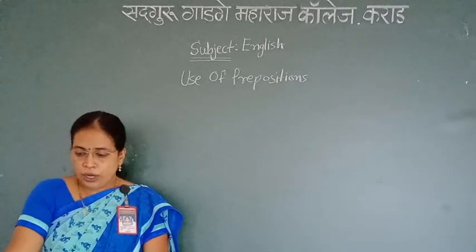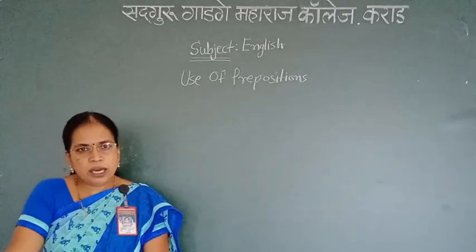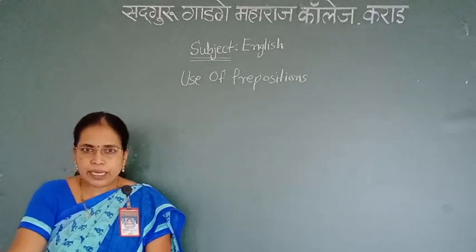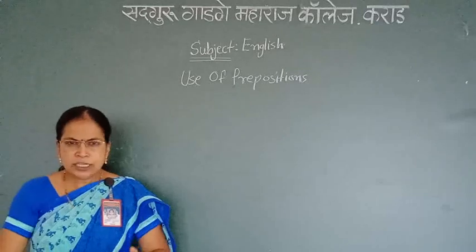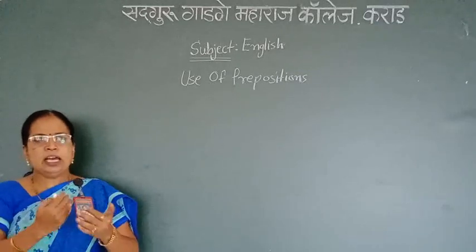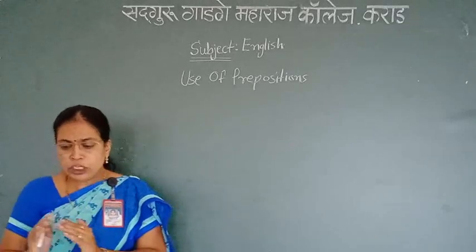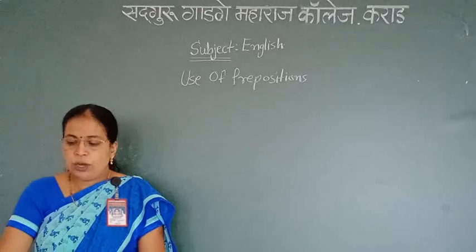Rajni danced with Rashika. The mother cat divided the food between her two kittens.